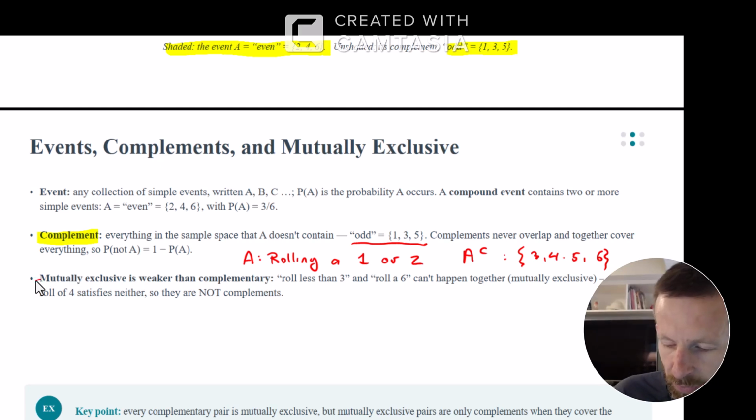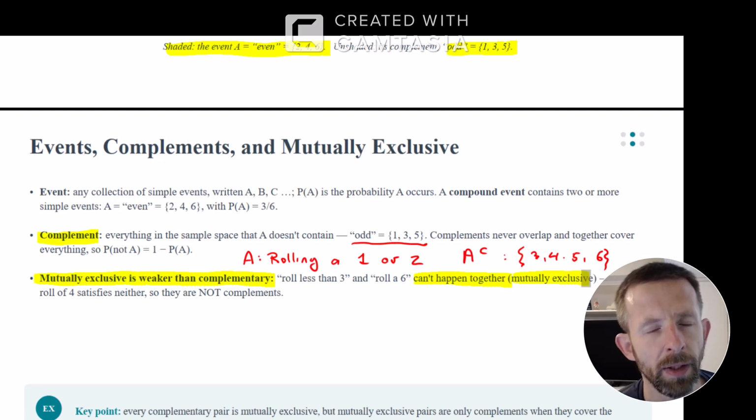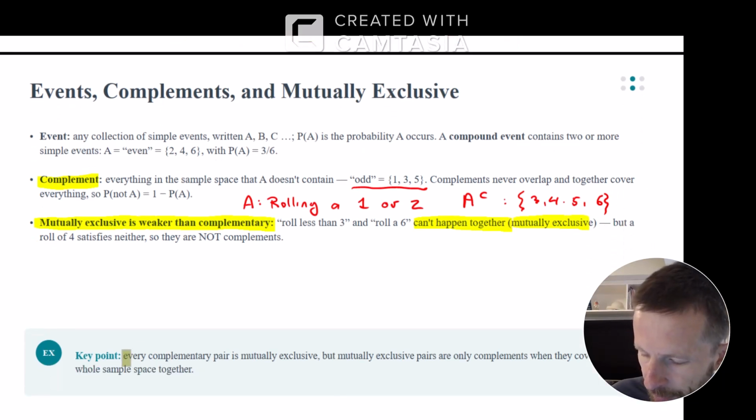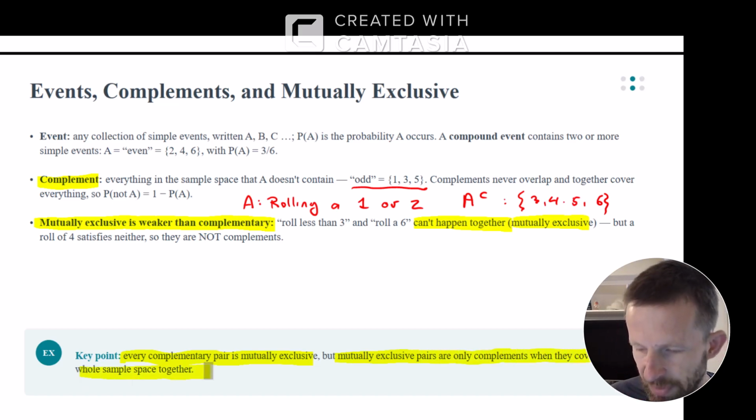Events that are mutually exclusive basically cannot happen at the same time. So rolling a 1 and a 2 are mutually exclusive events because I cannot roll a 1 and a 2 at the same time. But just because they're mutually exclusive does not mean they're complementary. So 1 and 2 can't happen at the same time, but together they don't add up to the whole sample space. So every complementary event is mutually exclusive, but mutually exclusive pairs are only complementary when they cover the whole sample space together.